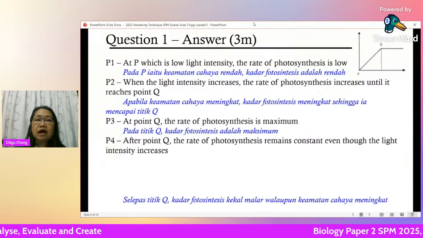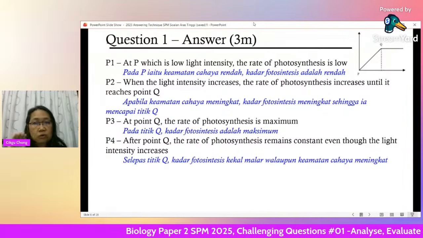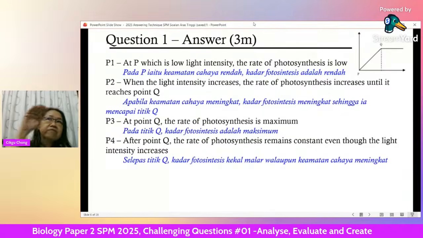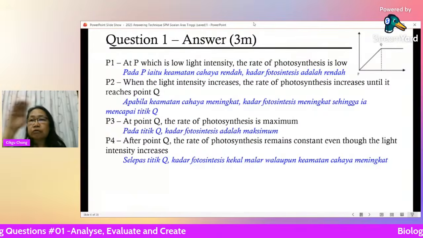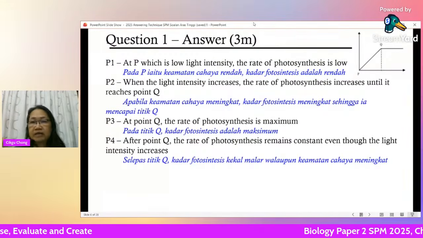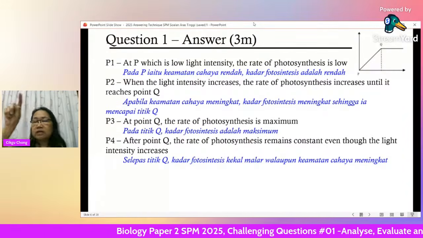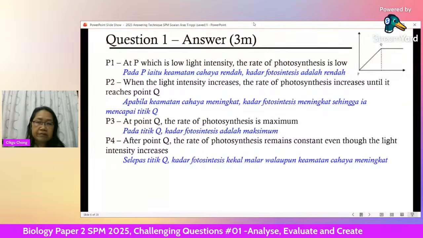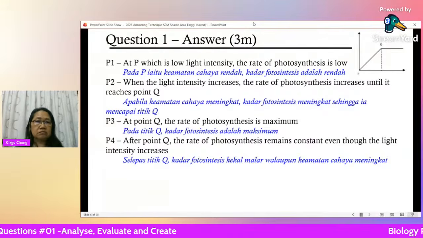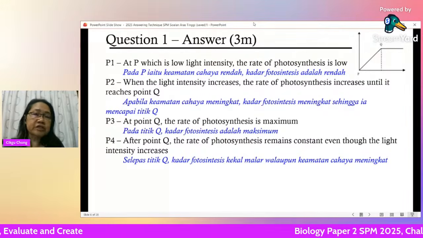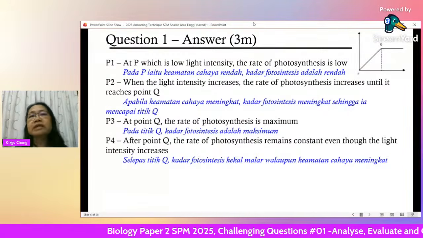Okay, so after point Q, the rate of photosynthesis remains constant. The word must be constant, which means your graph levels off, becomes flat. The line has zero gradient. Even though the light intensity keeps on increasing, the line now becomes flat. The graph becomes flat, and you give your reason; this is 3 marks. So any 3 marks from here. Very good students are able to answer and give you all the points, but still maximum 3 marks.